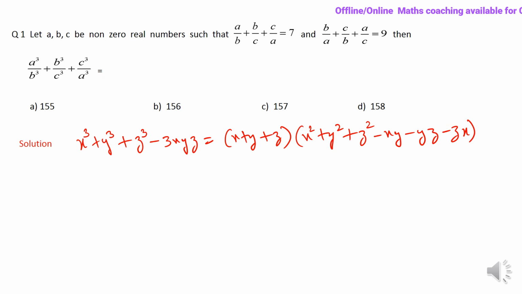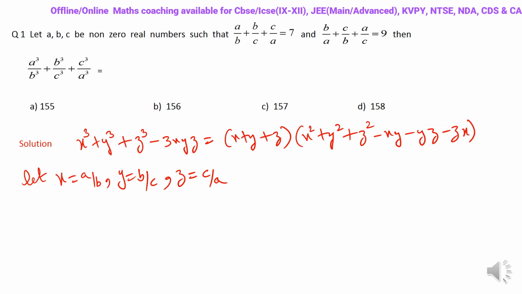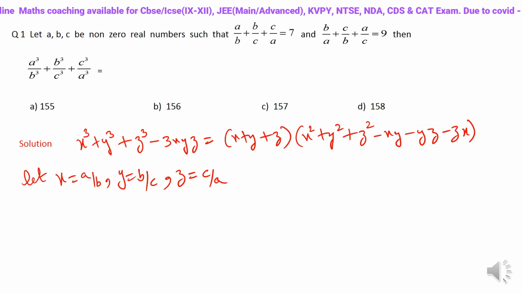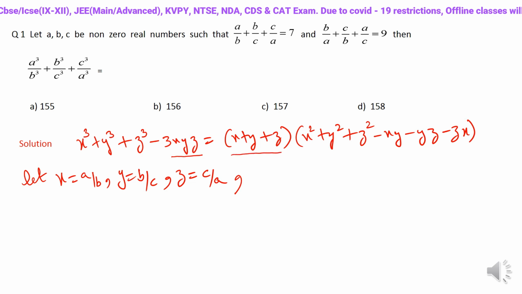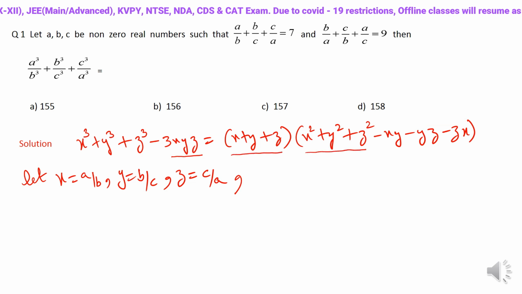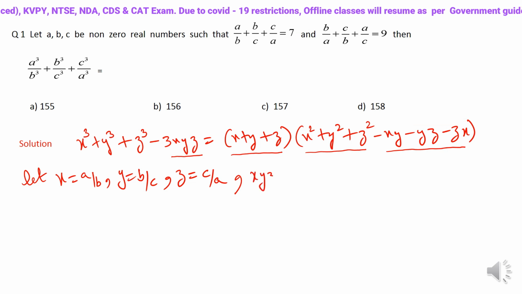Now if I assume x as A/B, y as B/C and z as C/A, then according to the given question I want the value of x^3 + y^3 + z^3, because that is nothing but A^3/B^3 + B^3/C^3 + C^3/A^3. Right? Now to get the value of x^3 + y^3 + z^3, first of all I need to find xyz, x + y + z, x^2 + y^2 + z^2, as well as xy + yz + zx.